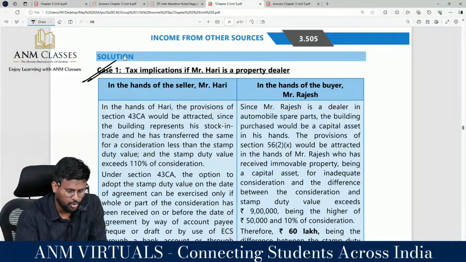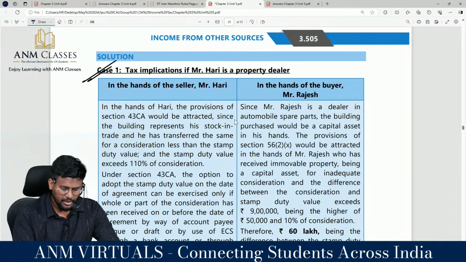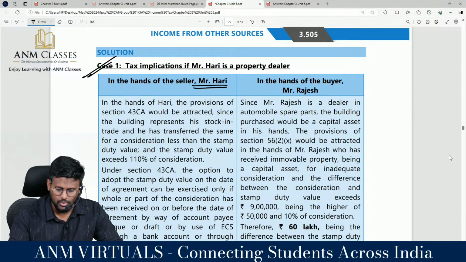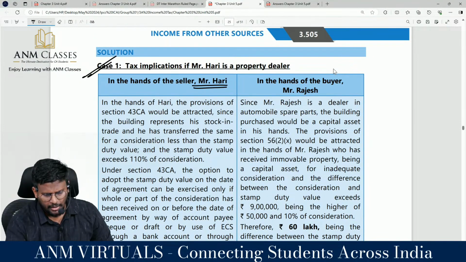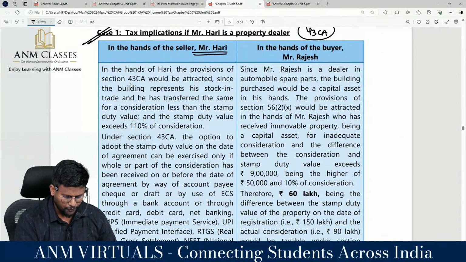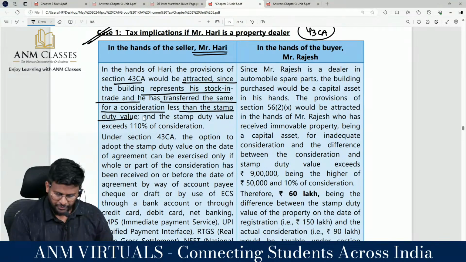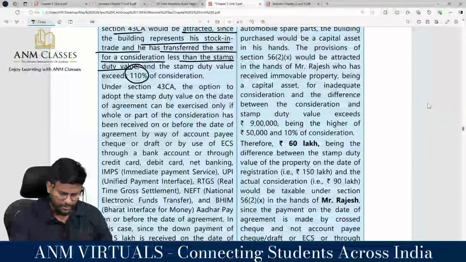Would your answer be different if Hari was a broker instead of a property dealer? Shall I come to case number 1, the tax implication if Mr. Hari is a dealer, in the hands of the seller, Mr. Hari? Since he is a property dealer, the provisions of section 43CA would be attracted, since the building represents stock-in-trade and has been transferred for a consideration less than the stamp duty value, and the stamp duty value exceeds 110% of that.